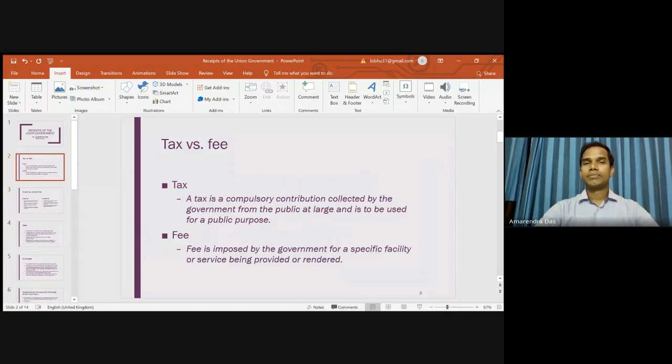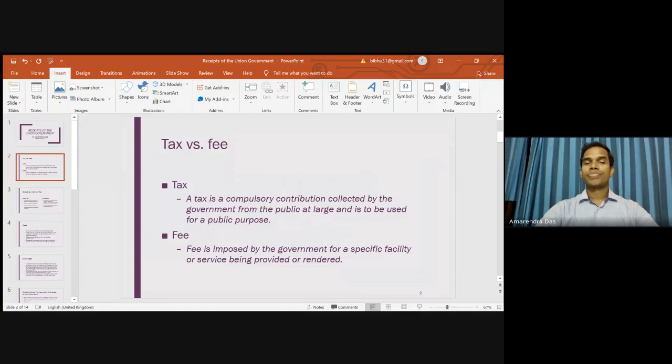That means if Mr. X pays 100 rupees and Mr. Y pays 200 rupees, Mr. X cannot expect 100 rupees benefit in return. Similarly, Mr. Y, who has paid 200 rupees, cannot expect 200 rupees benefit in return from the government. Whatever tax is collected from the people is basically spent for the welfare of the people, but we do not expect anything directly in return. So that's why it is called a compulsory payment without any direct quid pro quo.